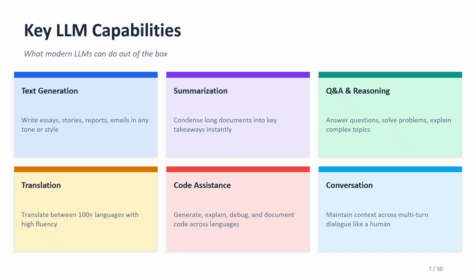Now let's see what LLMs can actually do. They can generate text like emails, blogs, reports. They can summarize long documents into short points. They can answer questions and explain concepts. They can translate languages also. They can help in coding, writing or fixing code. They can also have conversation. This is why they are used in chatbots, customer support, education, content creation. So LLMs are becoming very useful in many fields.